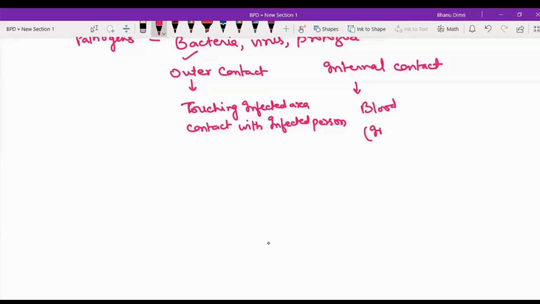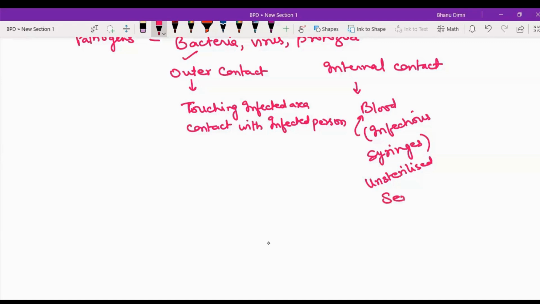And what are we using? Infected syringes. Injections, syringes, right? The doctor gave us injections, but if we are using unsterilized syringes, which are not boiled in hot water, not cleaned, the germs in the syringe are still there. So when the doctor injects us again from the same syringe, the pathogens go into our blood through this syringe contact, right?